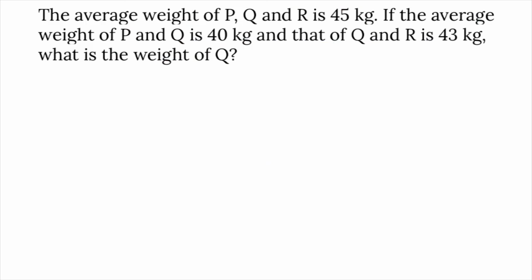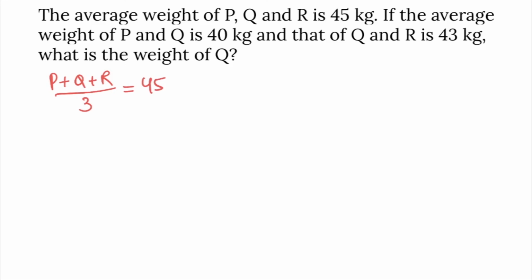The average weight of PQR is 45. If the average weight of PQ is 40, that of QR is 43. What is the weight of Q? Average weight of PQR is 45. So PQR average by 3 is equal to 45. How will you find the summation?